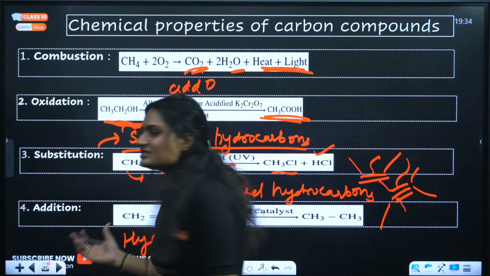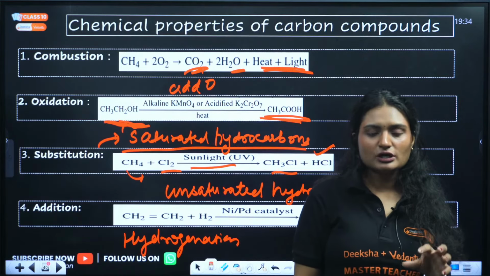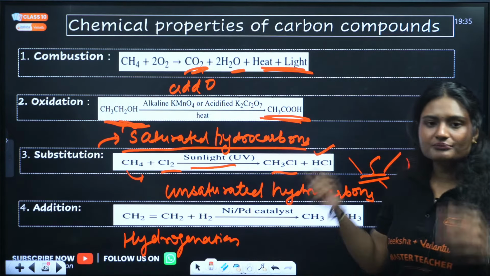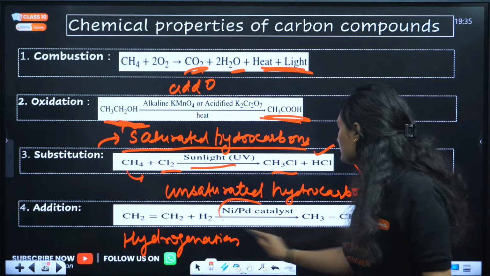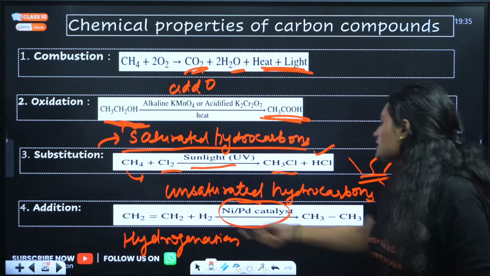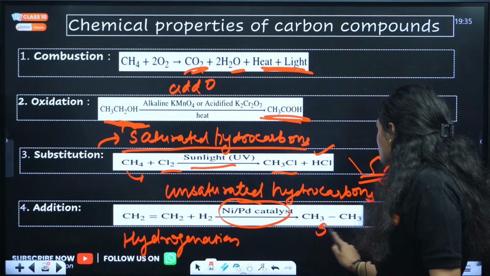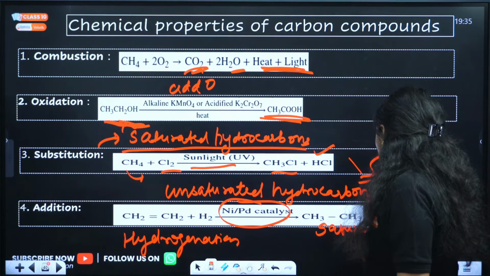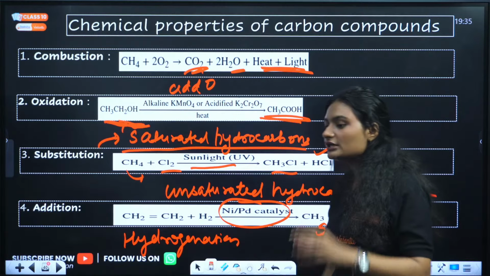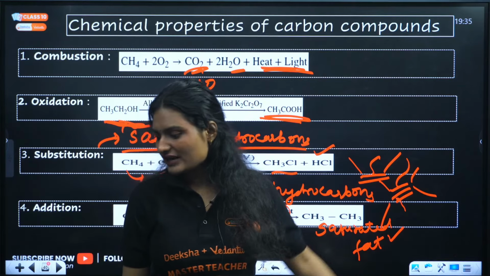When you have an unsaturated compound, normally we take a vegetable oil, which is unsaturated, and we add hydrogen to it in presence of a nickel, palladium, or platinum catalyst. The unsaturated vegetable oil gets converted into saturated fat. This process is majorly used by industries to convert vegetable oil into fat. Clear?